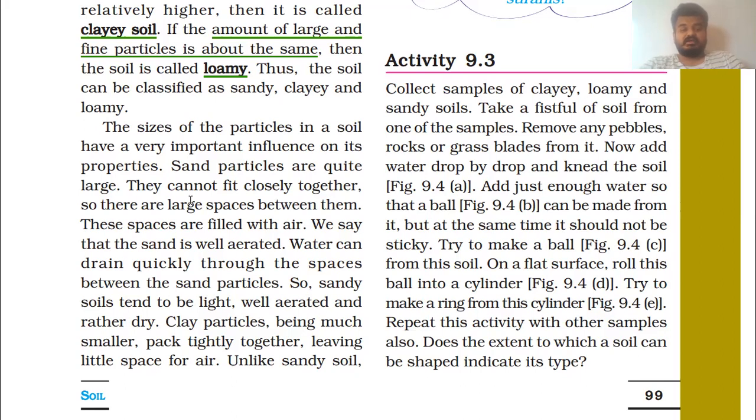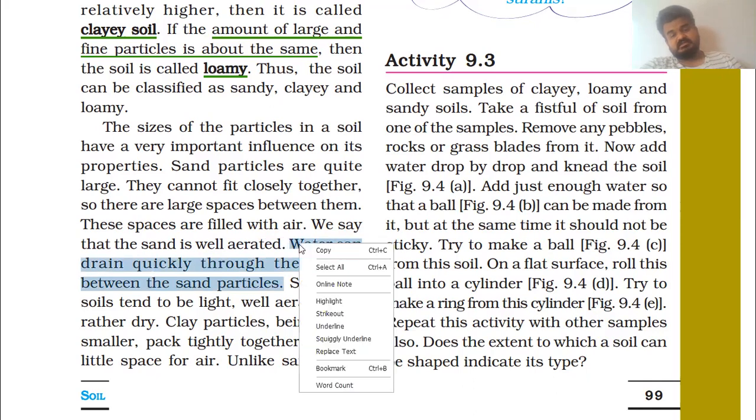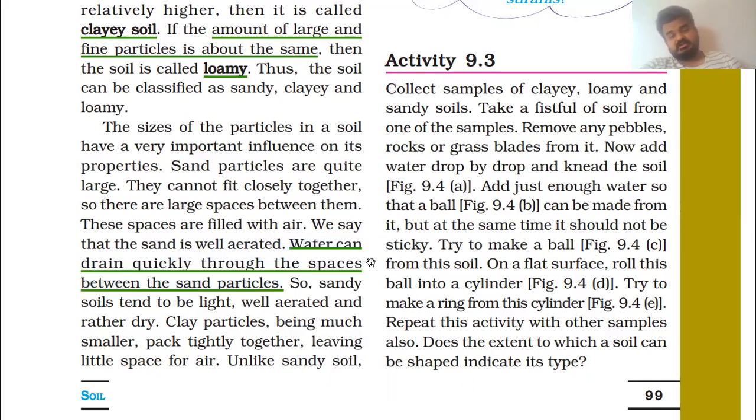Sand particles are quite large, they cannot fit closely together, so there are large spaces between them. These spaces are filled with air. We say that the sand is well aerated. Water can drain quickly through the spaces between the sand particles. With the help of some water, you can understand whether the soil is sandy, clay, or loamy.